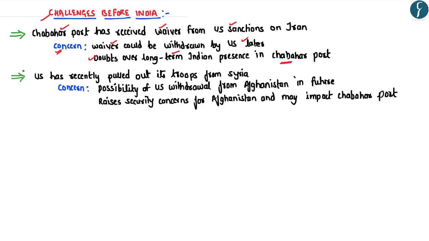Secondly, US has recently decided to pull out its troops from Syria, which clearly shows that US intends to reduce its global footprint. Hence, accordingly, there is a possibility of US withdrawal even from Afghanistan in future. And accordingly, there is a possibility that the Afghan Taliban may come to power in Afghanistan. And hence, it raises security concerns for Afghanistan, which may in turn impact the Chabahar port. So this clearly shows that if Afghanistan comes under the control of Afghan Taliban, it may have an adverse impact on the Chabahar port developed by India.